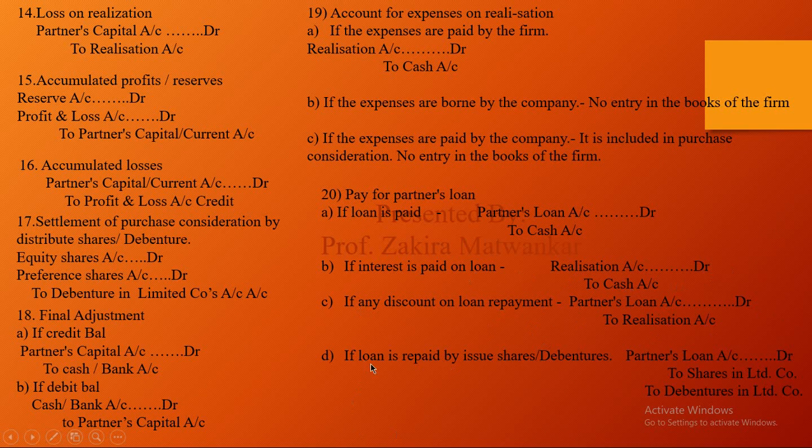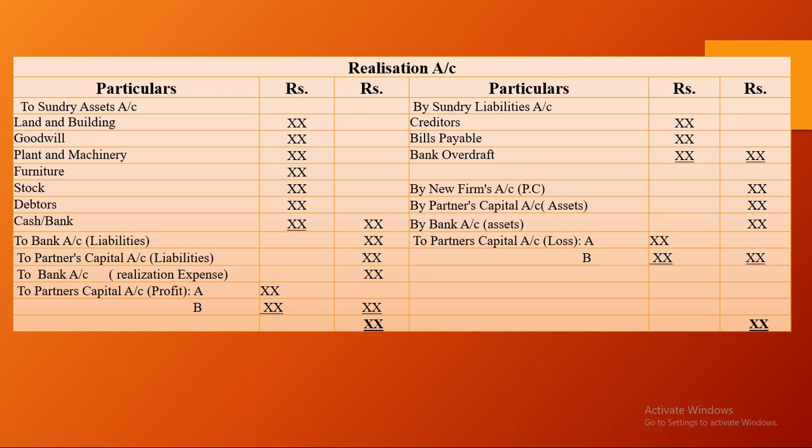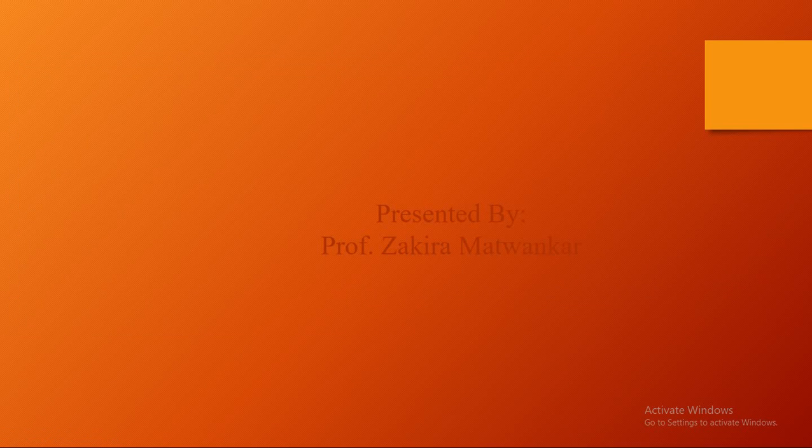And if the loan is paid by the new company, then what they will do is give shares or debentures to that partner instead of cash, so by that method they will pay the loan to the partners. So partner's loan account debit to share or debenture account. So these are the methods in a conversion. This is the proforma of the realization account, as I also taught you in the journal entry, and that has to be converted into the ledger.